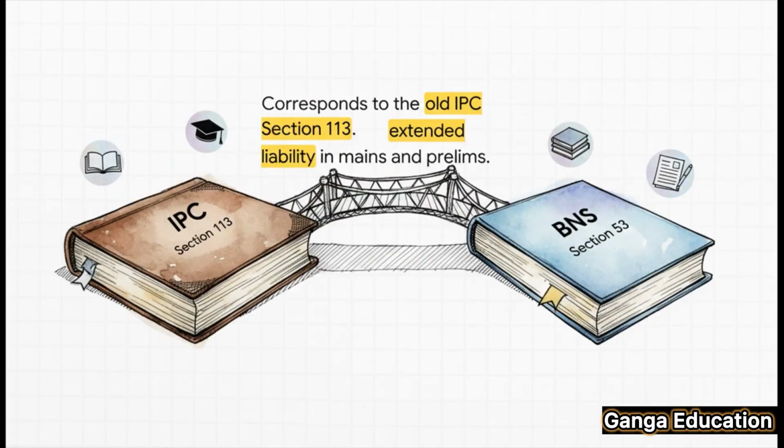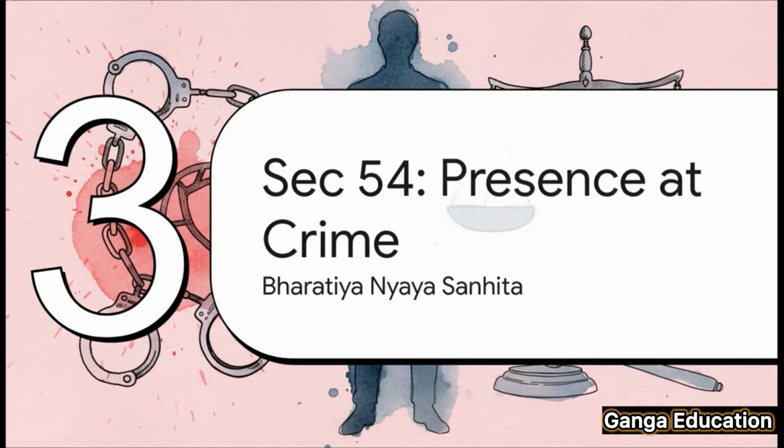Now for the exam angle. It's absolutely vital to know that this section directly corresponds to the old Section 113 of the IPC. Understanding this idea of extended liability is crucial for both your prelims and mains exams. So, a quick revision. Under Section 53, an abettor is liable for any consequence they could have reasonably foreseen as likely, even if they didn't want it to happen. All right, let's move on to our next section and build on this concept.